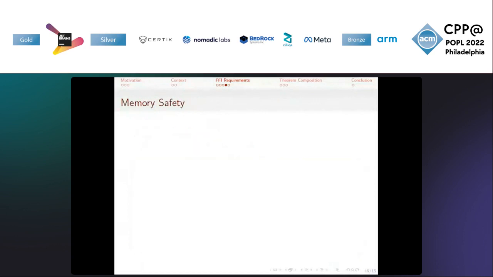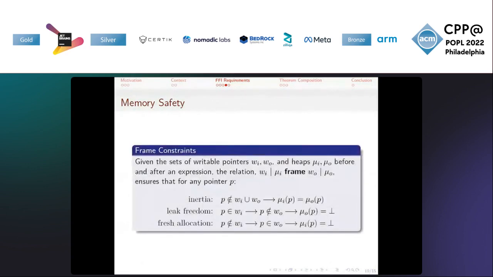To prove that a foreign function is memory safe, we need to show that they satisfy Cogent's frame constraints. These constraints essentially state that memory should remain the same unless permission has been granted to modify it. Functions cannot leak any memory, nor can they allocate to a pointer that is already pointing to something.